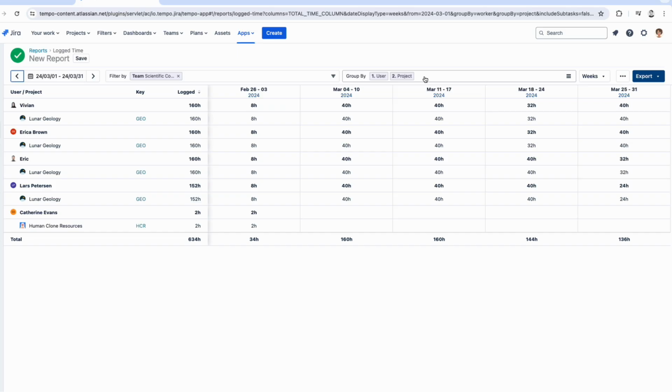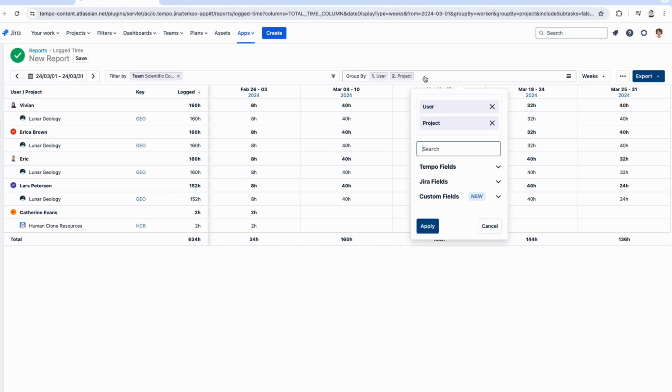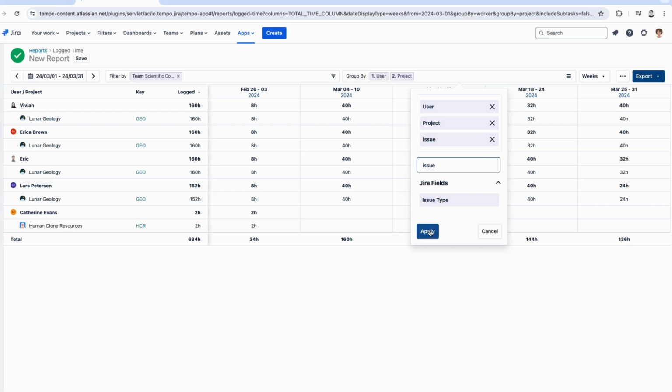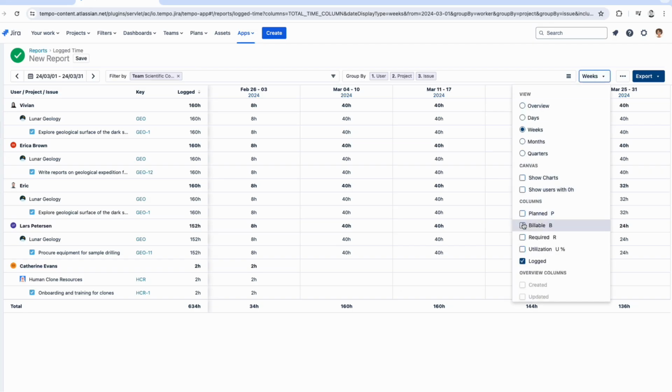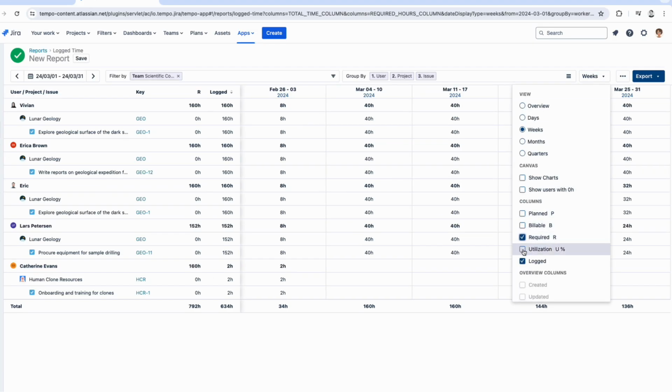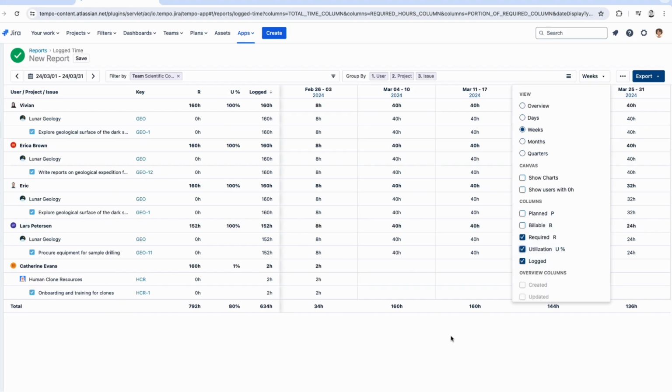So I'm going to go up here and click group by, and let's type in issue, and click apply. Okay, so it gets a little bit more granular here. Now we can see exactly which issues Catherine and her team have logged time to. We can also add a couple columns here that are quite useful: required and utilization. So we're going to do this by going up here, checking required, checking utilization.